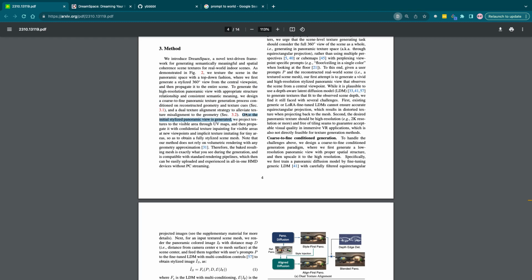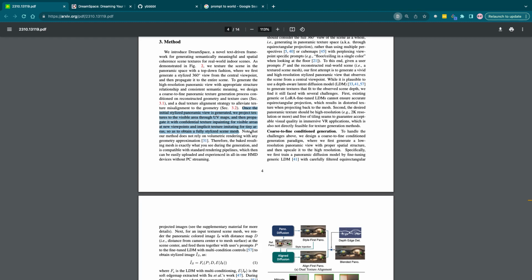Once the initialized stylized view is generated, we project textures to the visible area through UV maps and propagate it with confident texture inpainting for visible areas and new points, and implicit texture imitating for tiny areas, so as to maintain a fully stylized scene mesh.